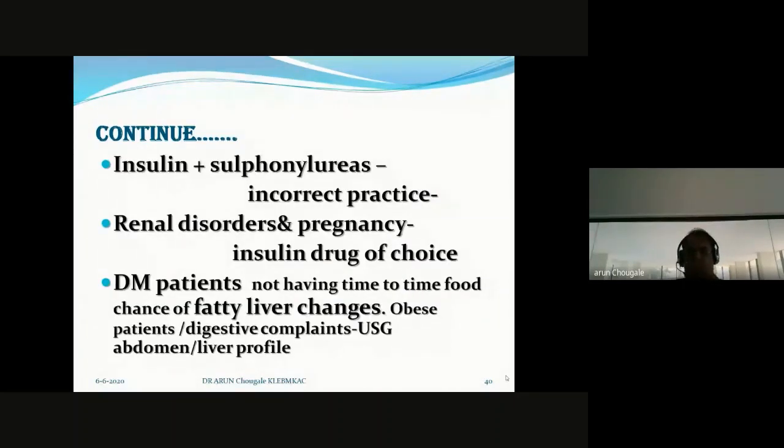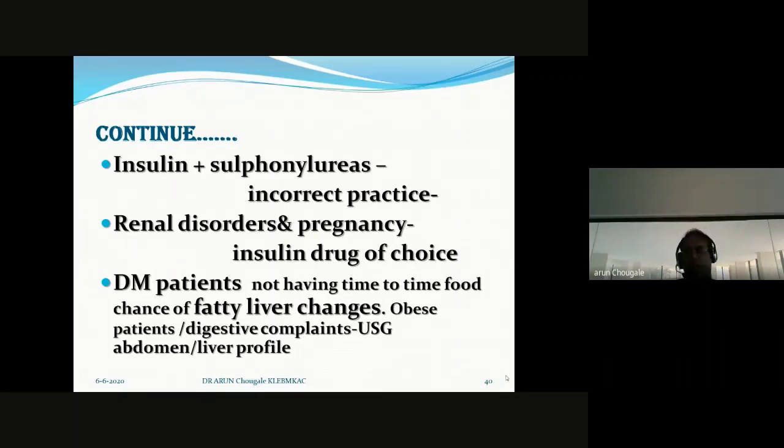Now, insulin and sulfonylureas. Nowadays the most common practice is that the patient is on insulin as well as on sulfonylureas like glimepiride or glibenclamide. The combination is not the correct practice. It is incorrect practice, because insulin is a synthetic one.